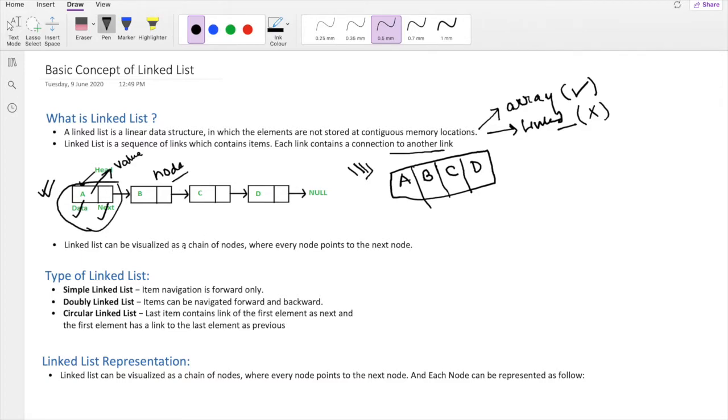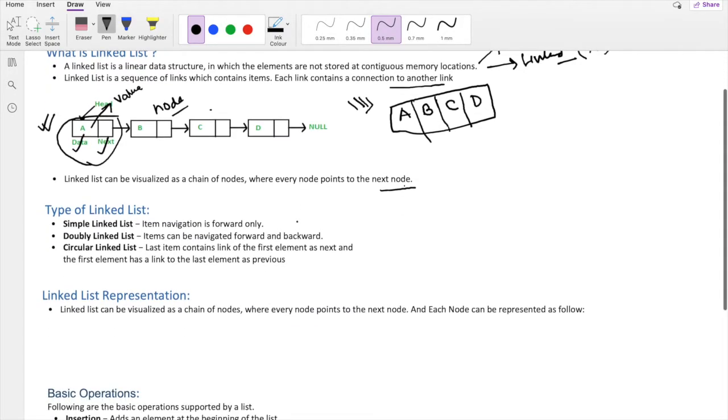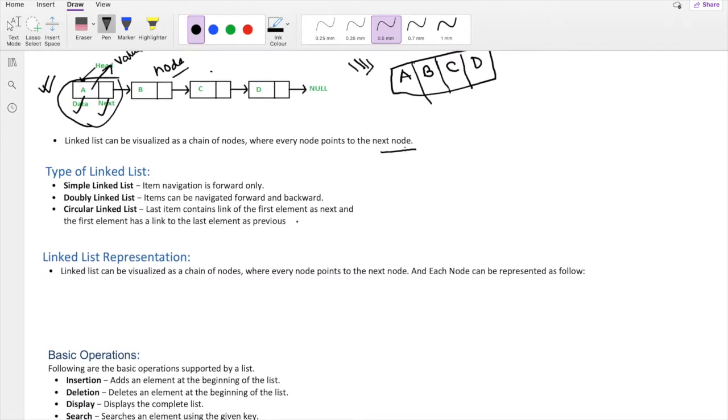So a linked list can be visualized as a chain of nodes. This is one node, this is the second node, this is the third node, this is the fourth node. A linked list can be visualized as a chain of nodes where every node points to the next node. So this is the main thing of our linked list, and this is the main difference between a linked list and an array. So let's see what the types of linked list are. A linked list can be mainly of three types. Number one, simple linked list, doubly linked list, and the circular linked list.